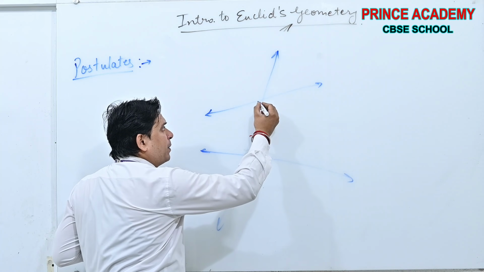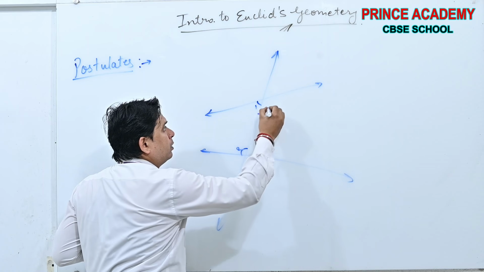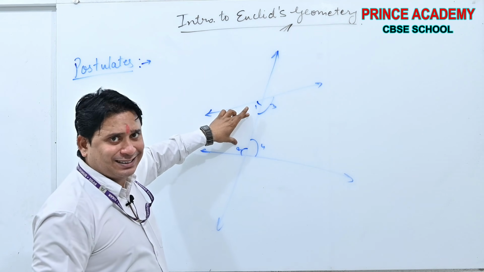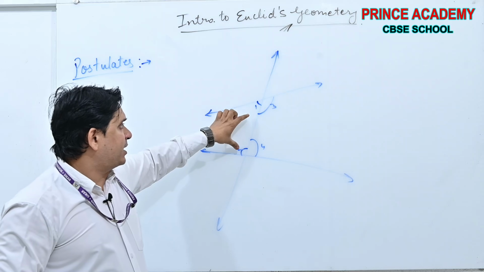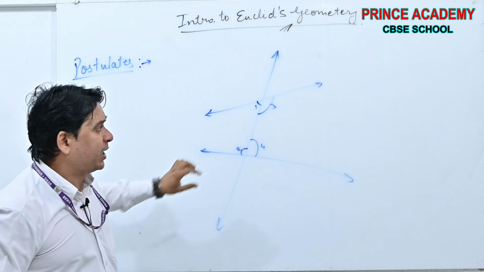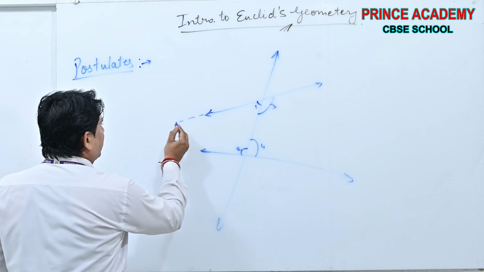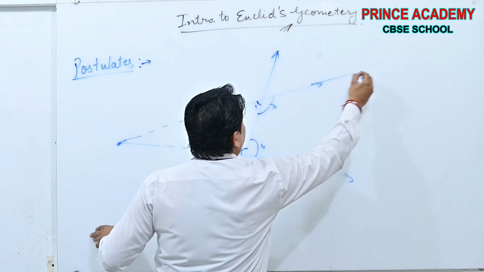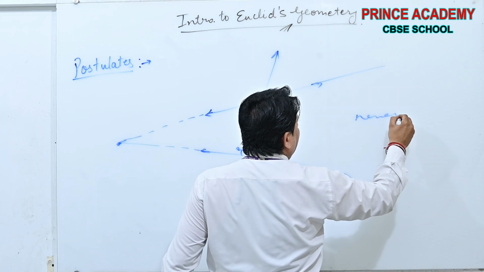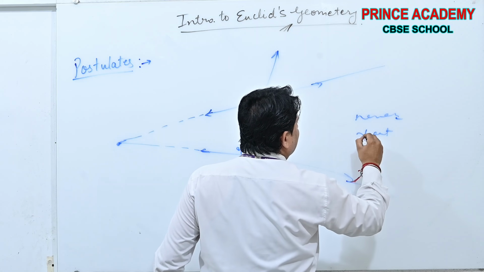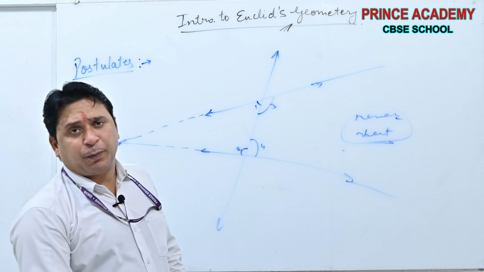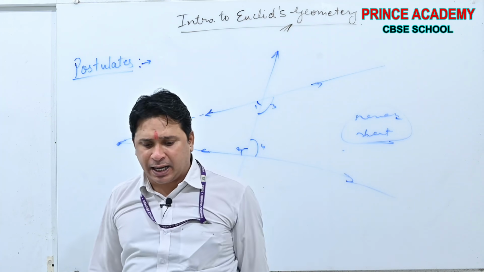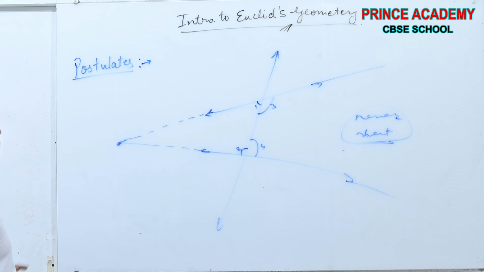Four angles are formed in between, 1, 2, 3, 4. The sum of these angles is less than 180 degrees. Therefore, in this direction, if we produce the lines, they will meet, and in this direction, they will never meet. This is the fifth postulate observed by Mr. Euclid. Done beta?